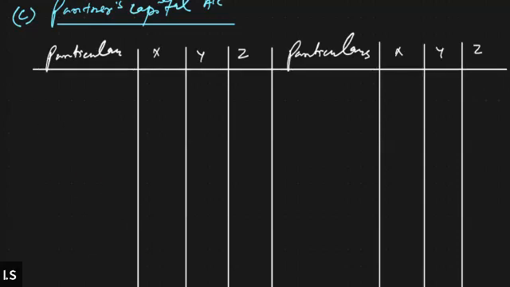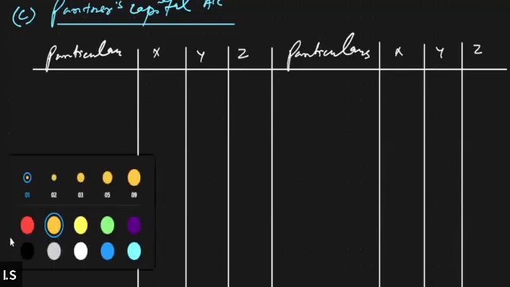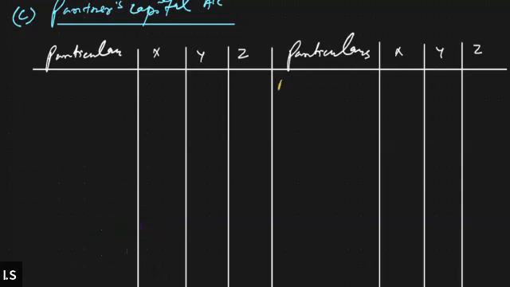All right, so this is the format of the partners capital account. In the partners capital account, we'll first of all record the opening balance of the partners. We'll write down by balance b/d, right? So balance b/d should be given in the question. Let me just open the question.